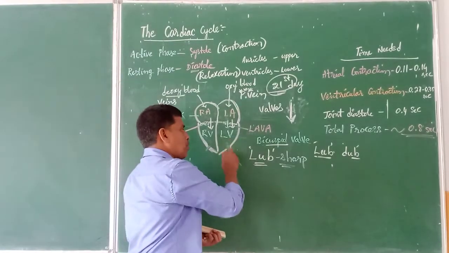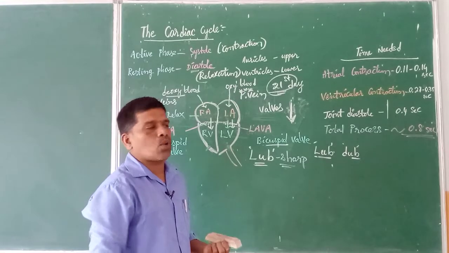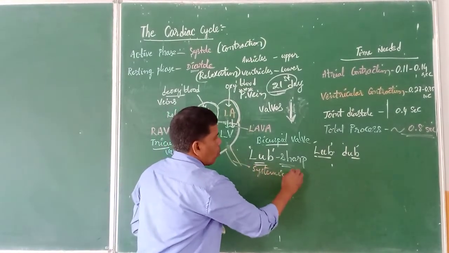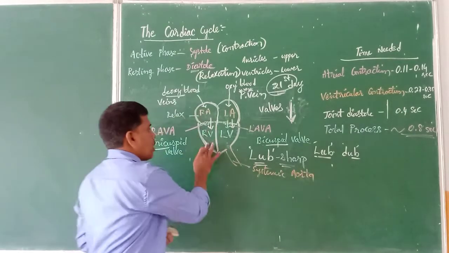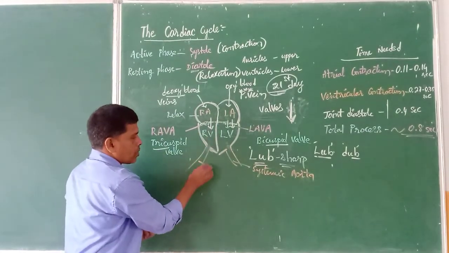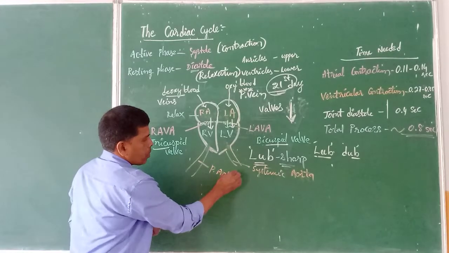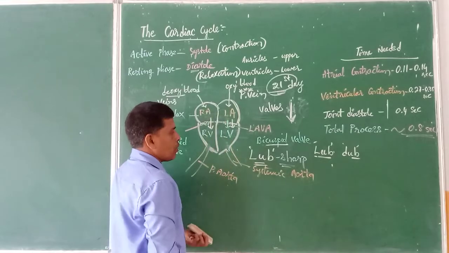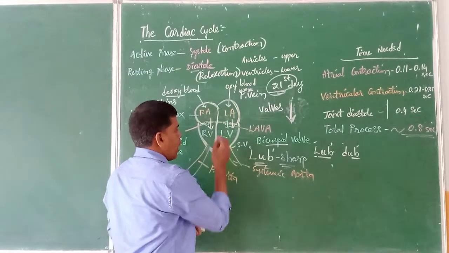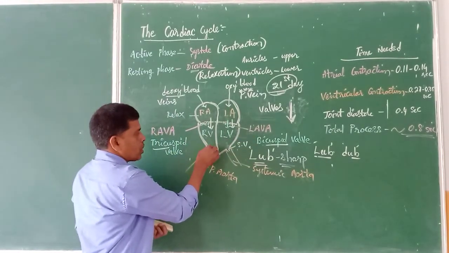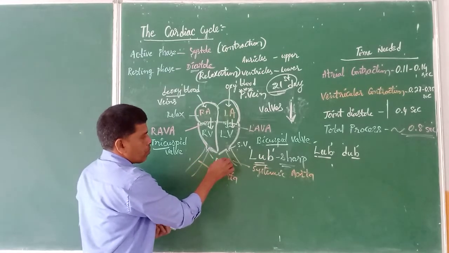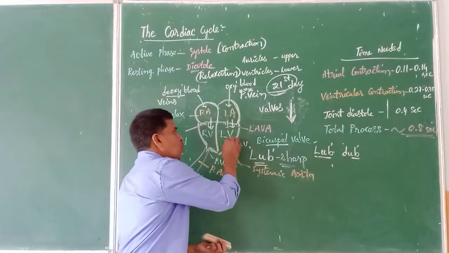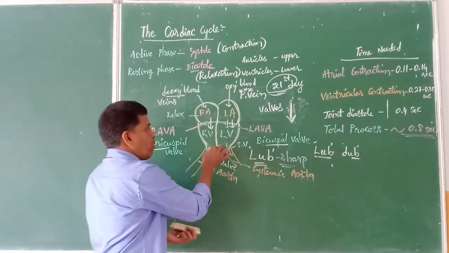Suppose, from the left ventricle, the largest artery we have told. What is that? Systemic aorta. And on the right side, from the right ventricle starts the pulmonary aorta, and they are guarded by two valves. Here we have one valve which is known as the systemic valve, and here we have one more valve which is known as the pulmonary valve. Immediately they open up, allowing the blood to flow into the respective blood vessels.